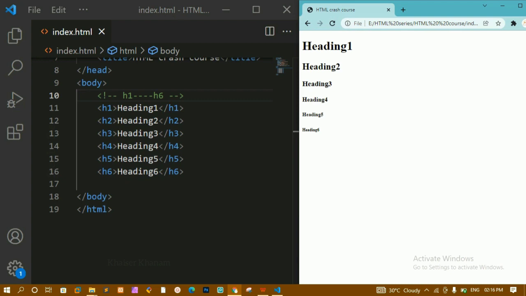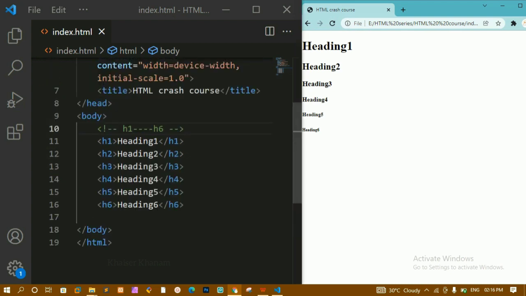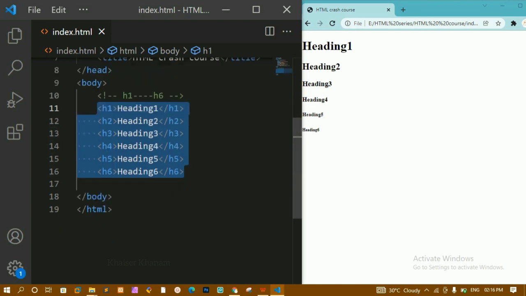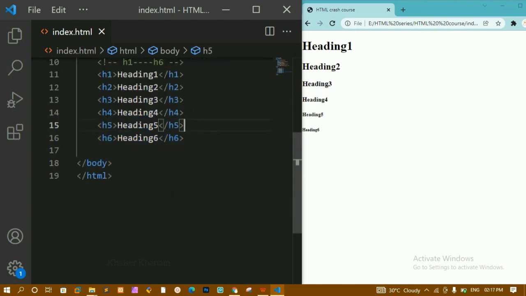Headings are used only for heading purposes. You should not use them inside a paragraph. Headings are mainly used for headings. This is all about headings. We have six kinds of headings, H1 to H6. You can use headings only to create headings.